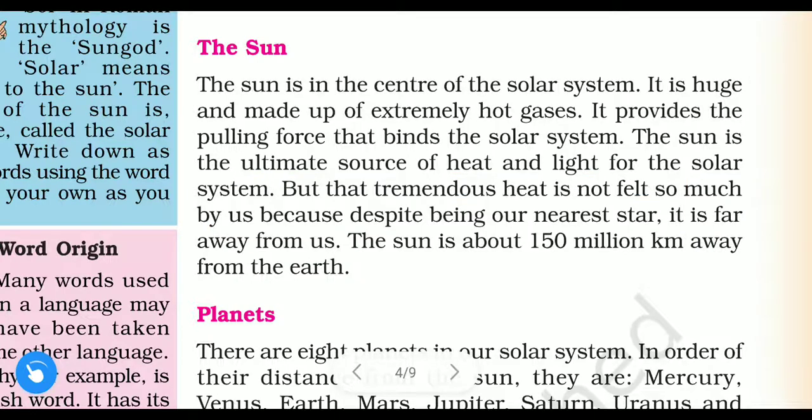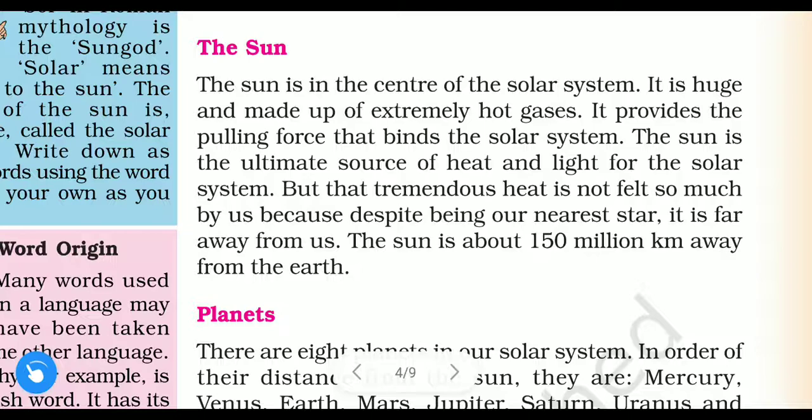The sun is the ultimate source of heat and light for the whole solar system, but that tremendous heat is not felt so much by us, because despite being our nearest star, it is far away from us. Here it is given, we do not feel the tremendous heat of the sun. Tremendous means too much heat.